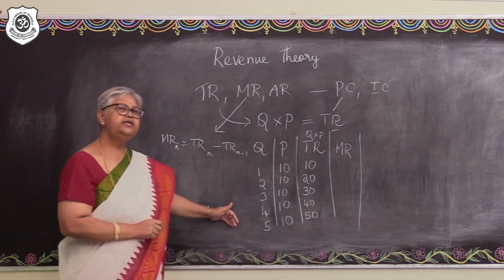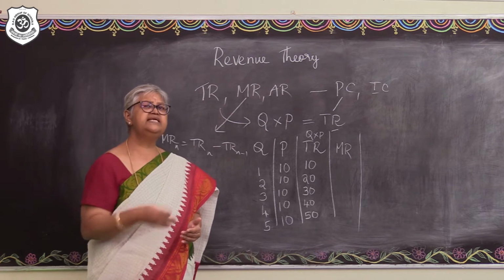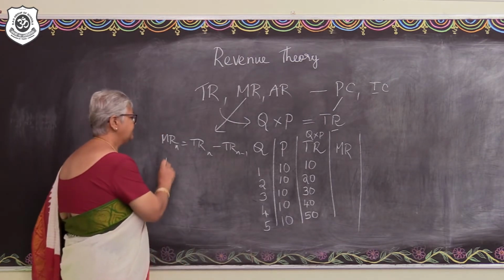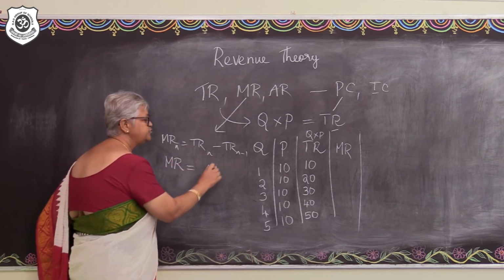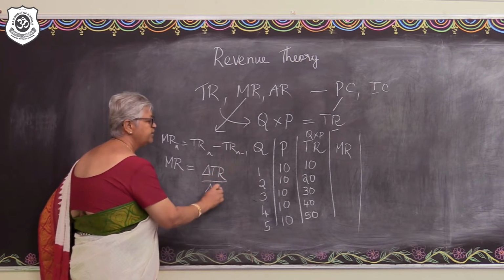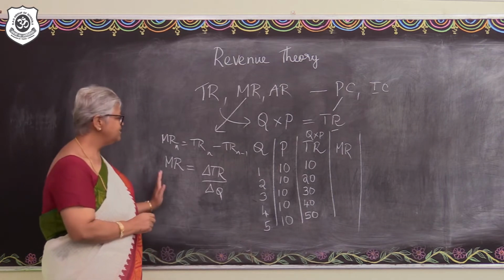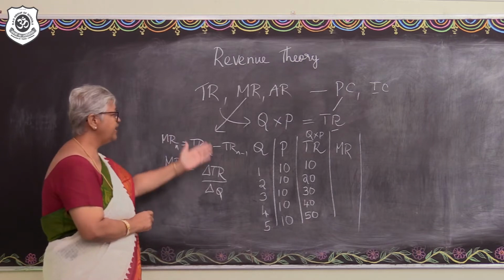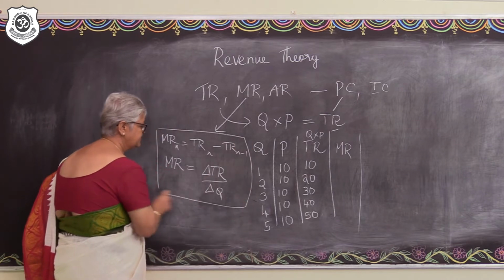When the output sold is going to increase in large increments, then how will you calculate it? In that case, the marginal revenue can be calculated as the change in the total revenue due to the change in the units of output that is sold. So, the additional revenue, which is the marginal revenue, can be calculated through these two methods.